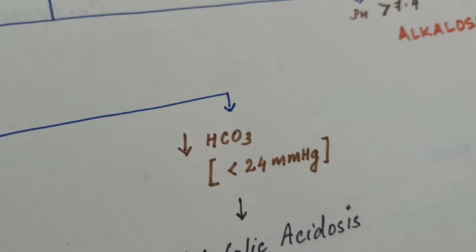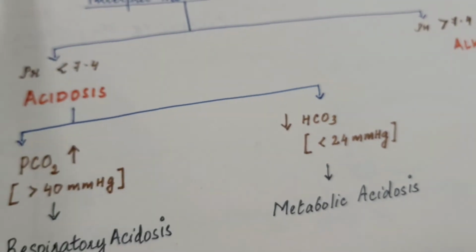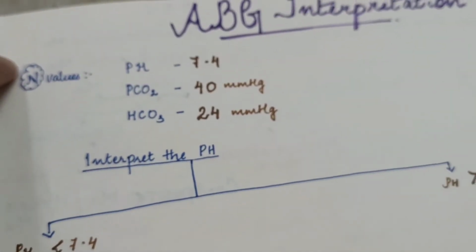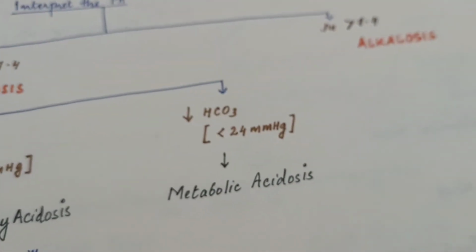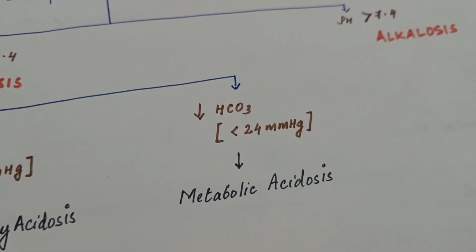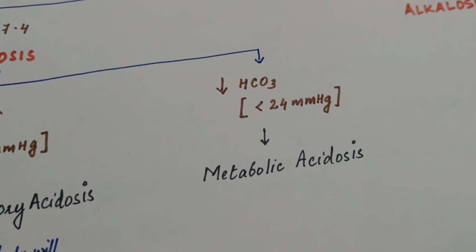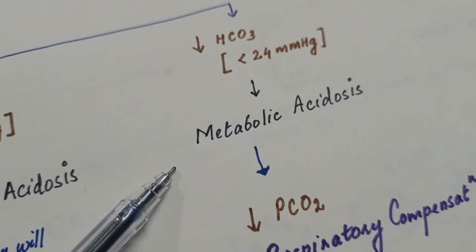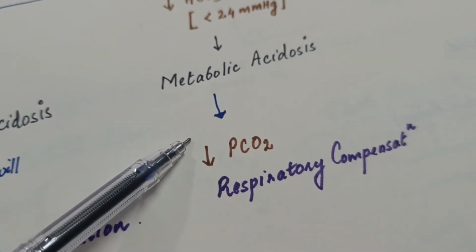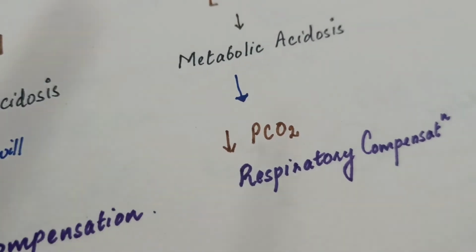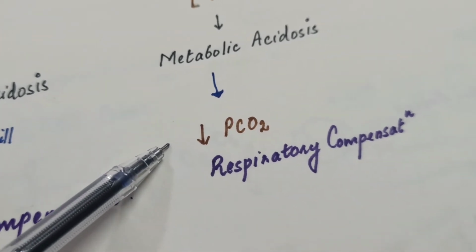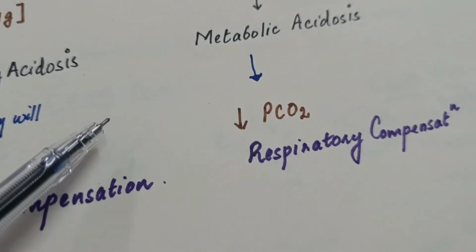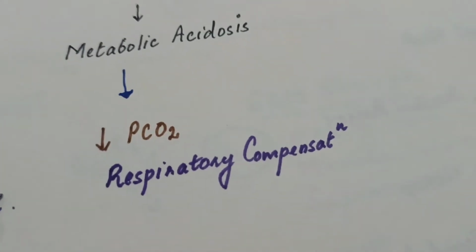Moving to the next scenario, in acidosis, if there is a decrease in HCO3, the normal value of HCO3 being 24 mmHg, the decrease of HCO3 is called metabolic acidosis. What will the body do in metabolic acidosis? The body will decrease PCO2. Our body does hyperventilation and reduces the carbon dioxide, hence it is called respiratory compensation.